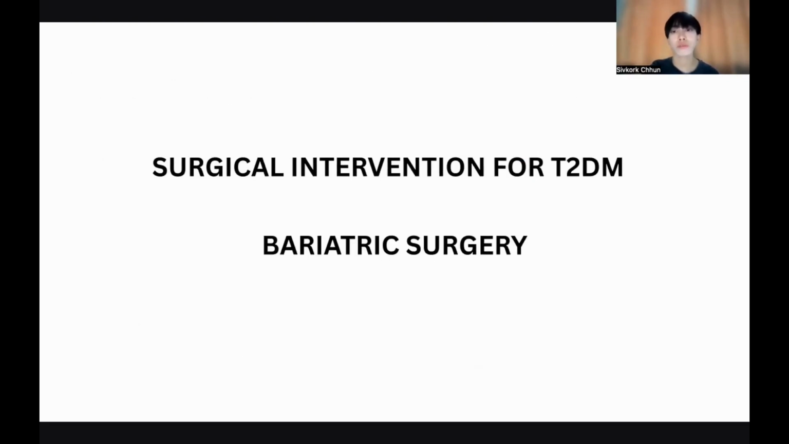The surgical intervention for type 2 diabetes mellitus is called bariatric surgery. Bariatric surgery is a metabolic surgical procedure that removes at least 80% of the stomach lining to alter the digestive system and reduce weight. So people can undergo bariatric surgery to lose weight and to alter their digestive system in order to treat type 2 diabetes mellitus.